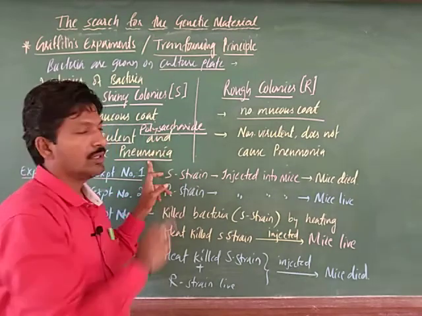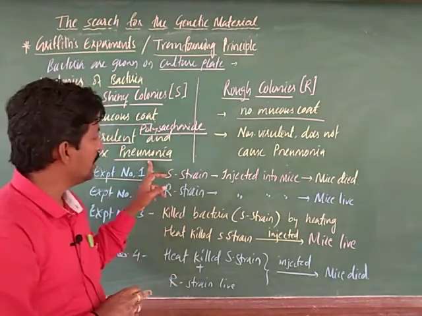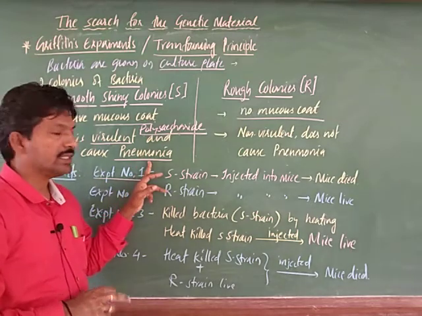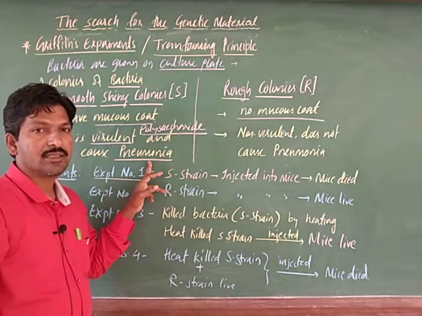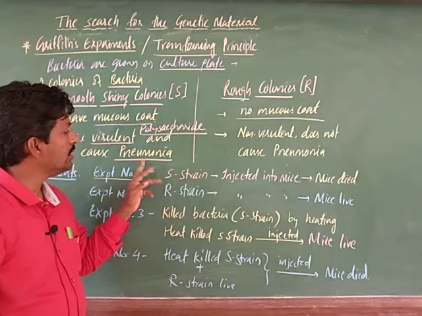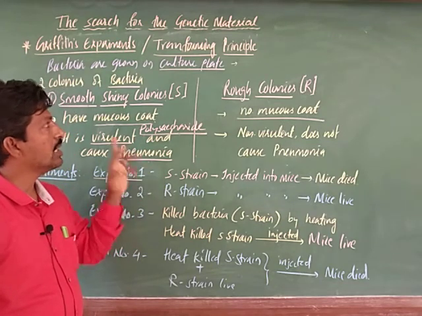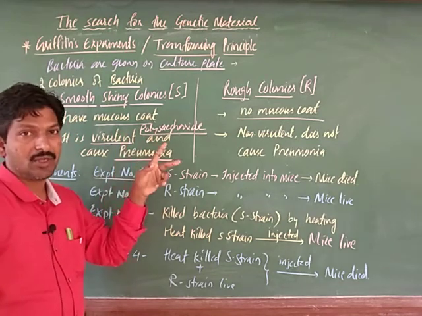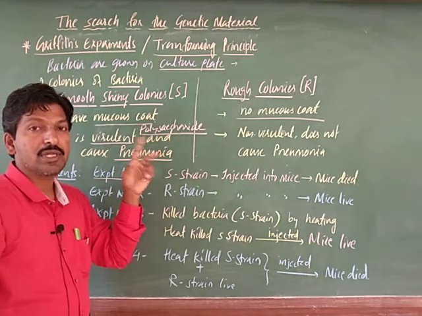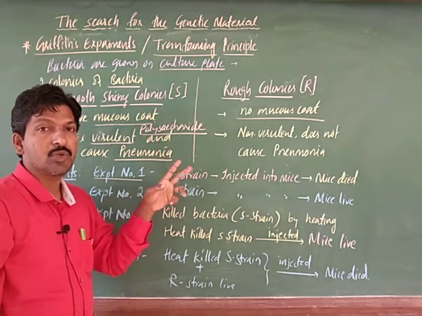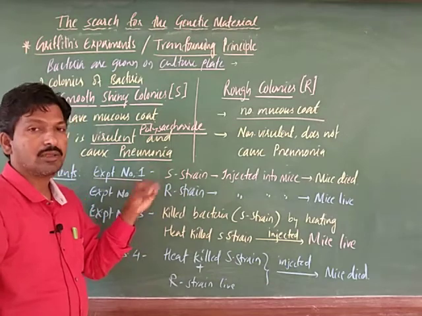Griffith used this pathogenic bacteria, which causes the disease called pneumonia in mice. The name of the bacteria is Streptococcus pneumoniae, commonly called pneumococcus.